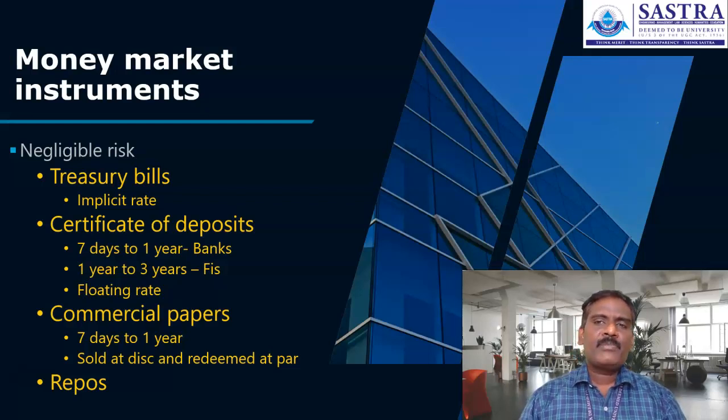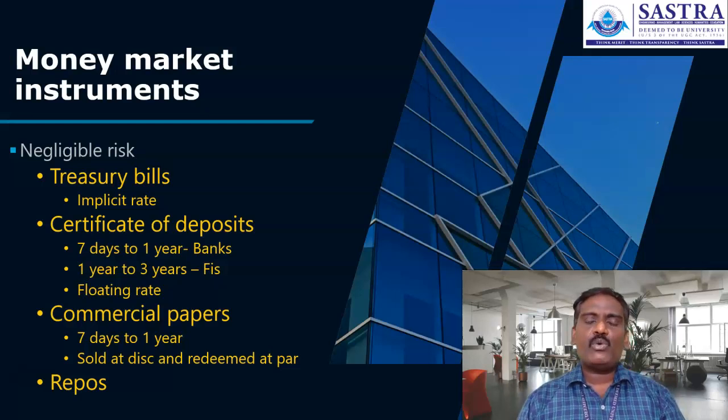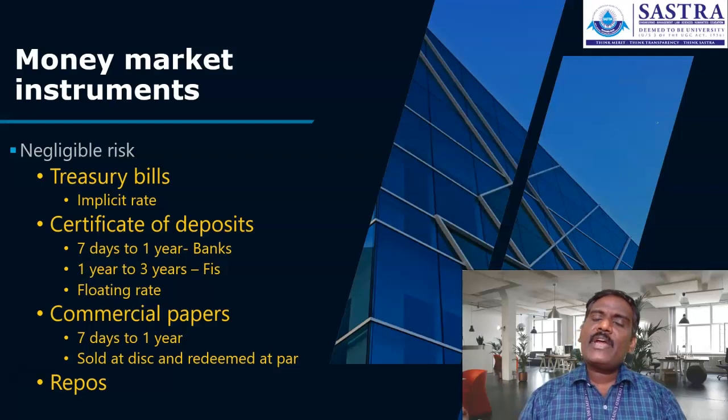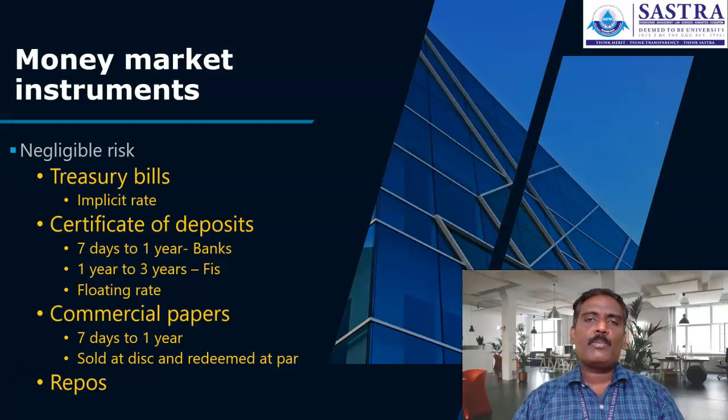For example, a 100 rupee treasury bill is issued in the market for 90 rupees. At the time of maturity, you get 100 rupees. What is the rate of return you can generate out of this instrument? You invested 90 rupees and you get 10 rupees.